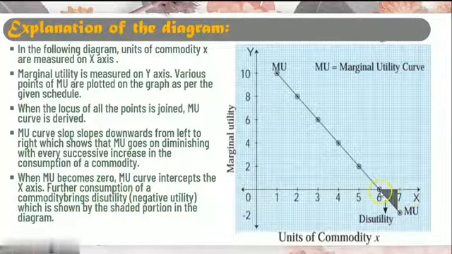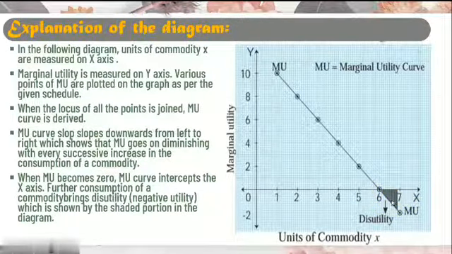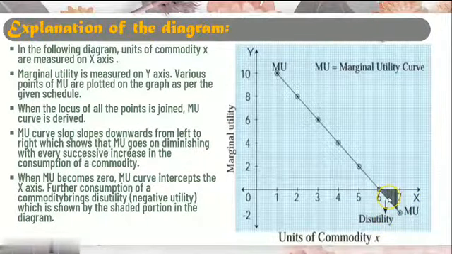That means after the sixth unit, if the person consumes the seventh unit, his satisfaction level turns into negative utility, which is shown by the shaded portion in the diagram. This part is called disutility or dissatisfaction that the consumer gets from the particular product.